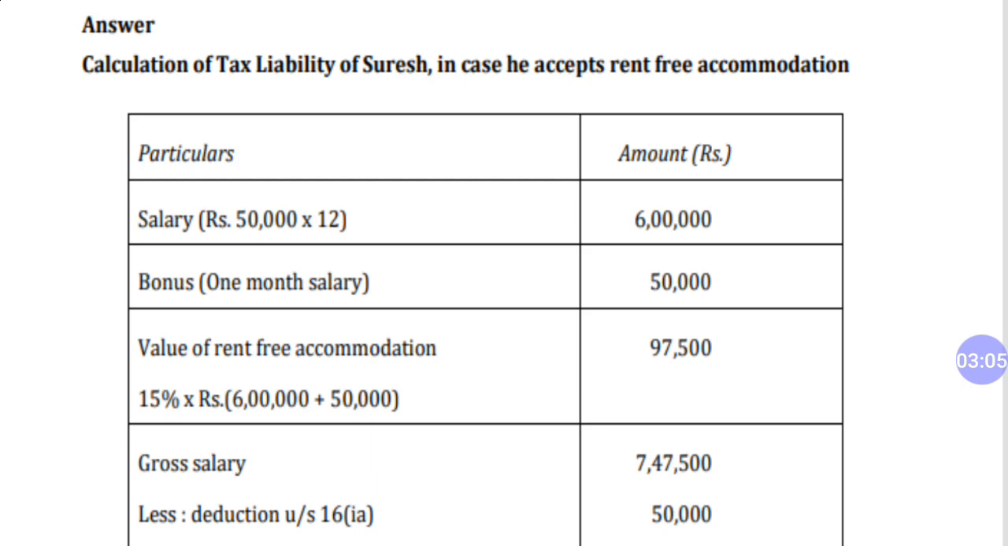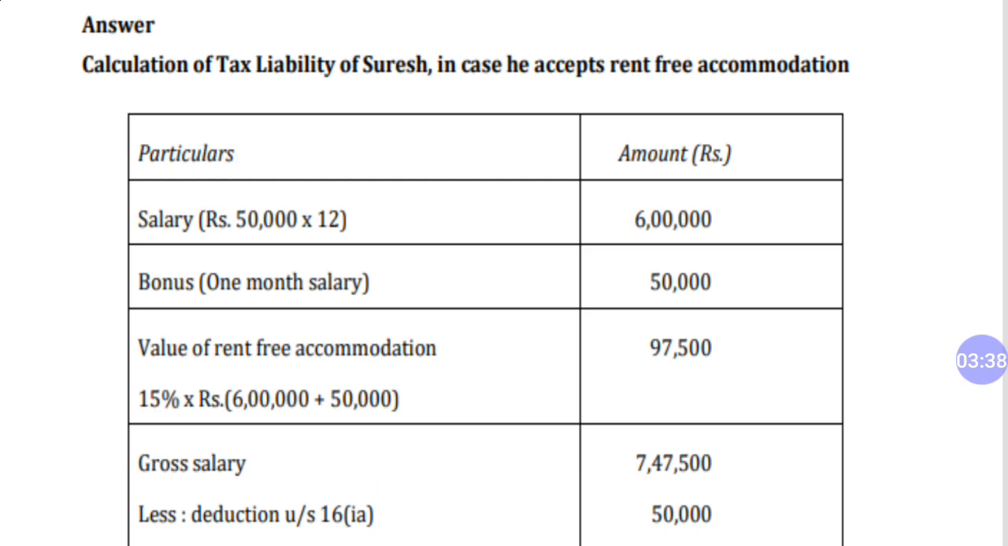So 15% of salary, in this case the meaning of salary is basic salary plus bonus plus other monetary benefits. Okay, so in this question we have been given salary and bonus, so we are adding these two, 6 lakh plus 50,000, and 15% of this is 97,500, and the amount of rent is 12,000 per month, multiplied by 12 months, it is 1,44,000. So whichever is less, it is 97,500, that's why we are taking this amount.